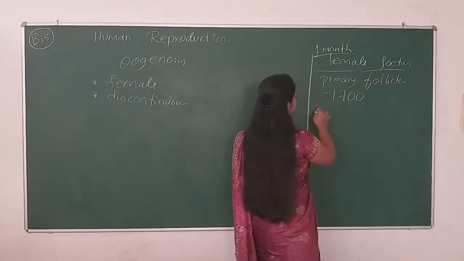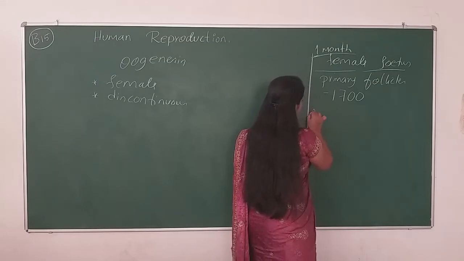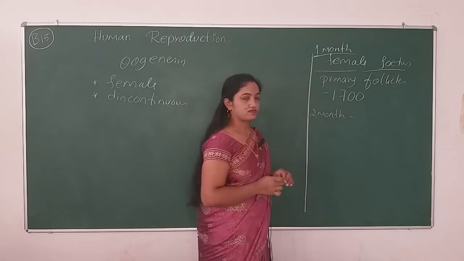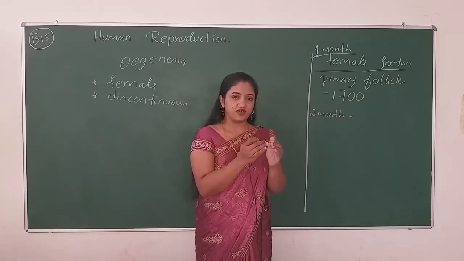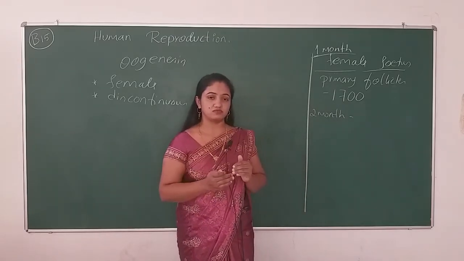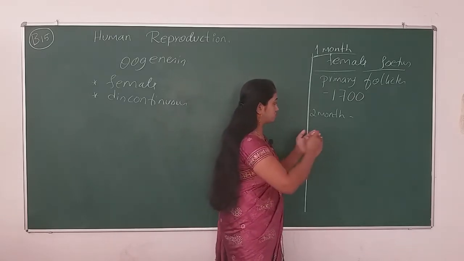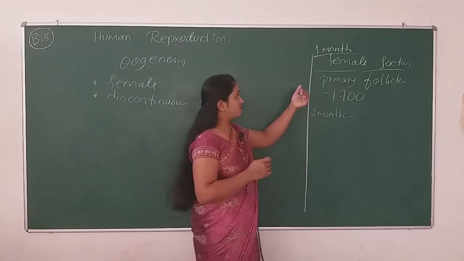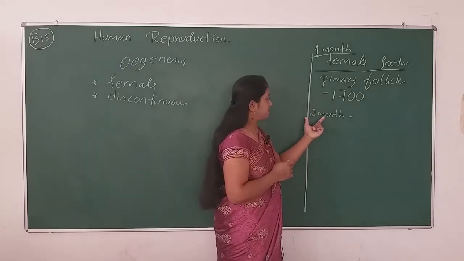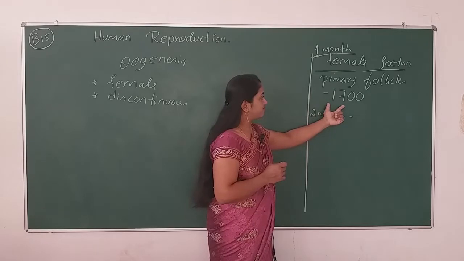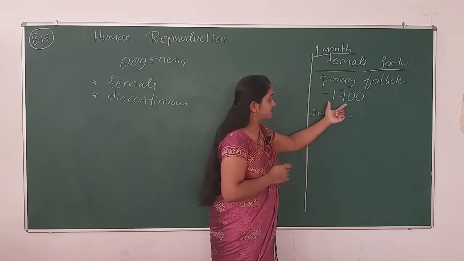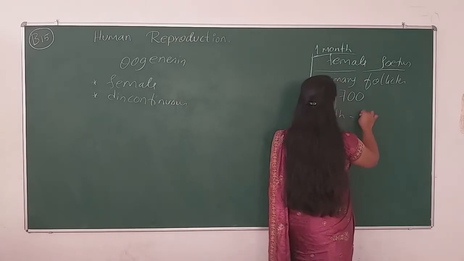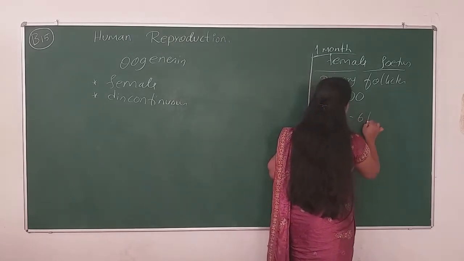How many follicles will germinate? When the fetus is of 2 months, the primary follicles, the 1700, will grow or germinate to 6 lakh.